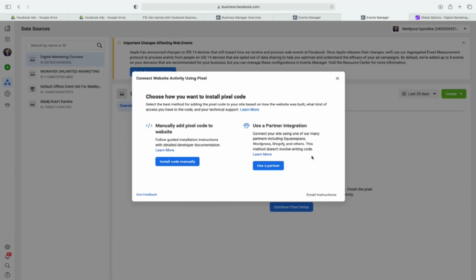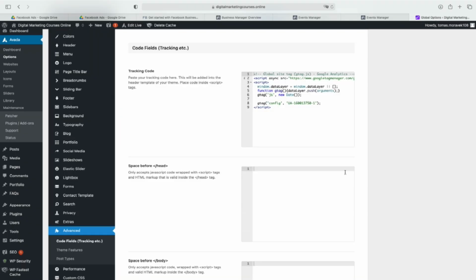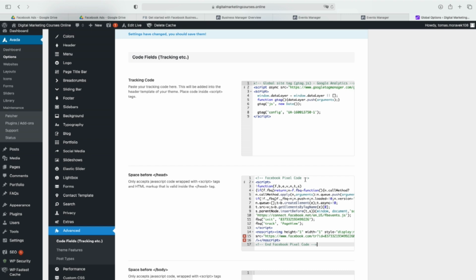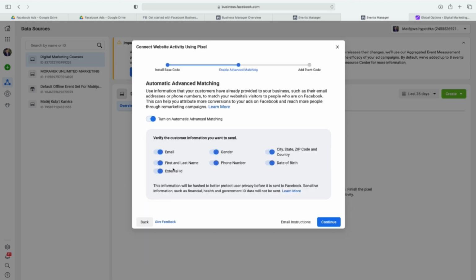And now normally you can install code manually. So if you click here, you just copy paste the code. And if you go to the setup of your website, you just paste it here. This is a setup that is quite okay that you can do. And then of course you can turn on advanced matching and continue.